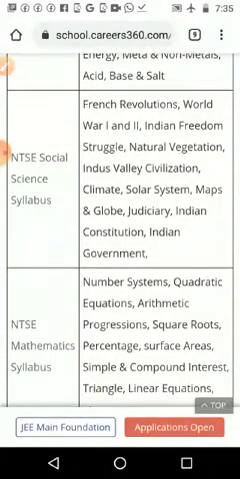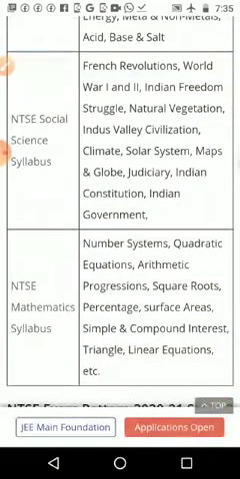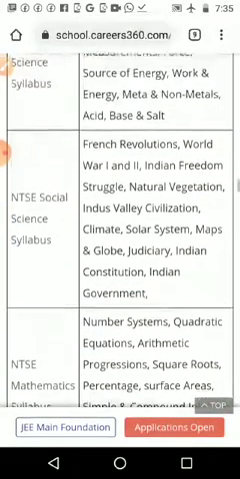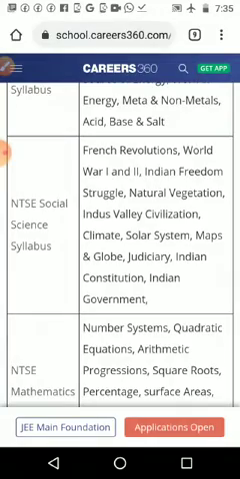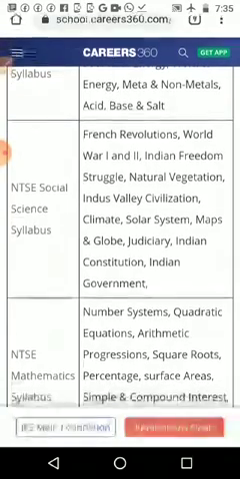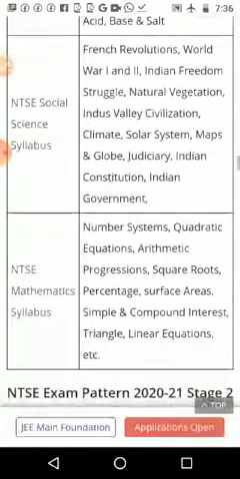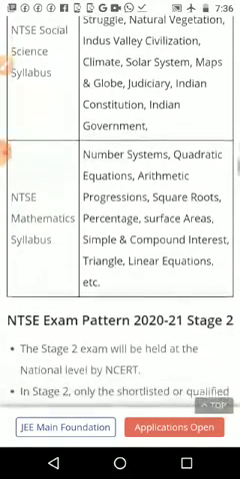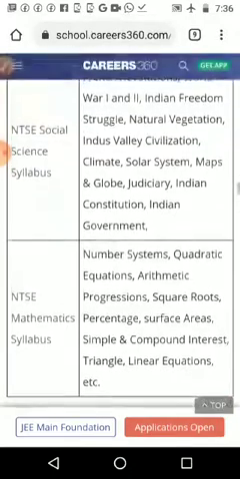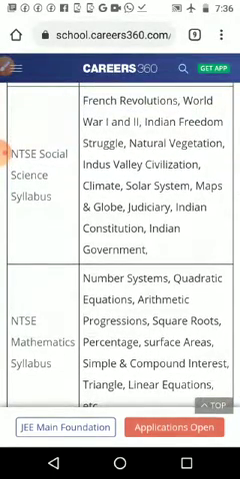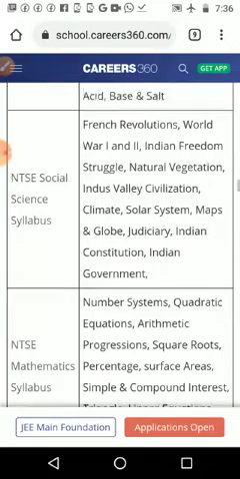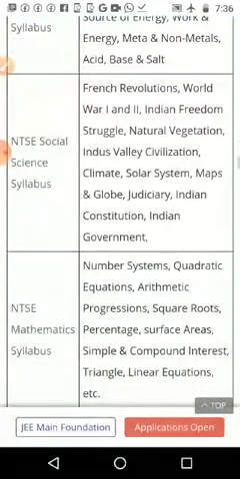Then judiciary, Indian constitution, Indian government are from civics. So you want to learn lessons from history, civics and geography. Don't feel that economics can be avoided. No, we want to learn those lessons also. So 9th and 10th standard lessons plus 6th to 8th lessons partially we want to learn. Then only we can score good marks in NTSC.